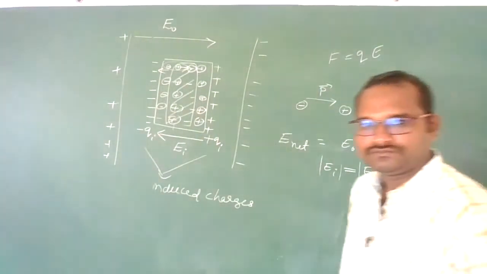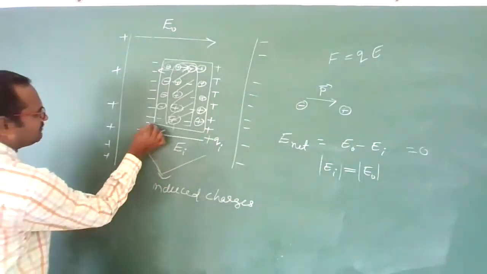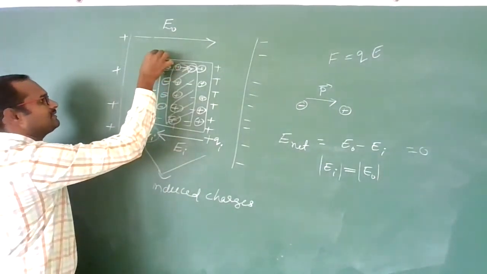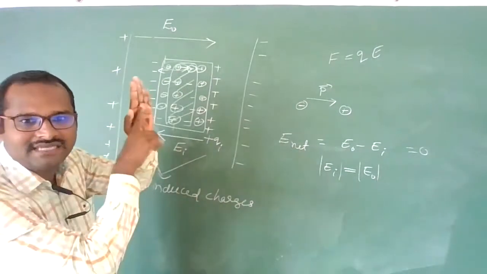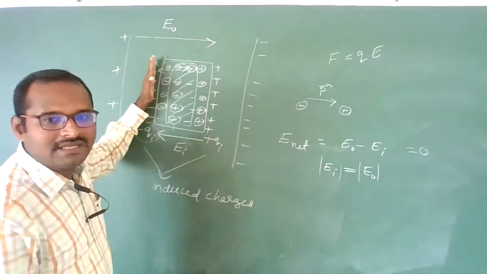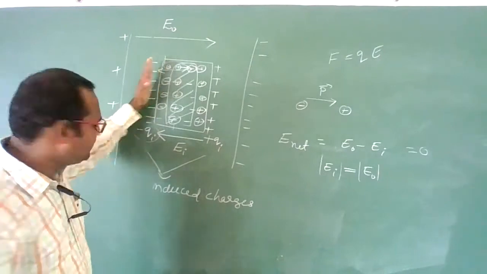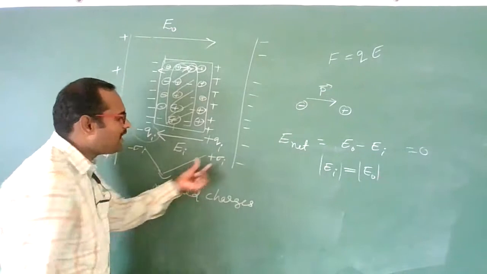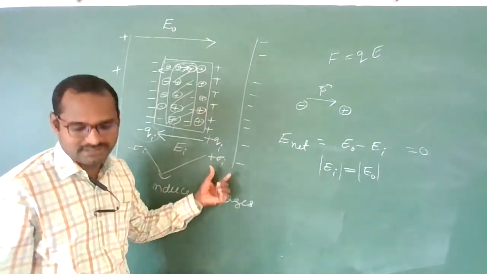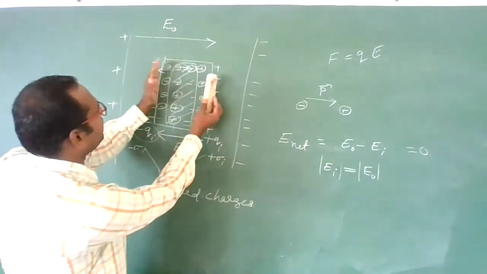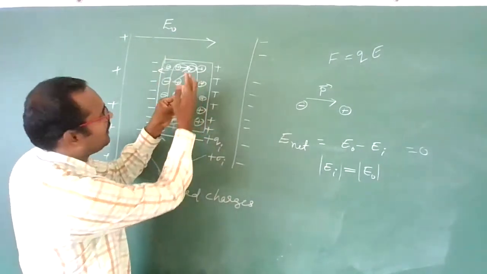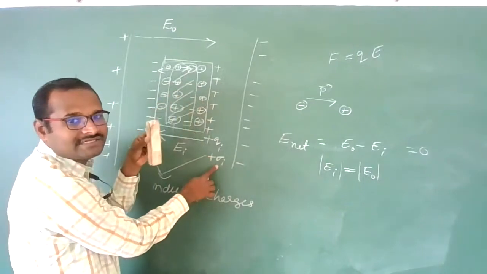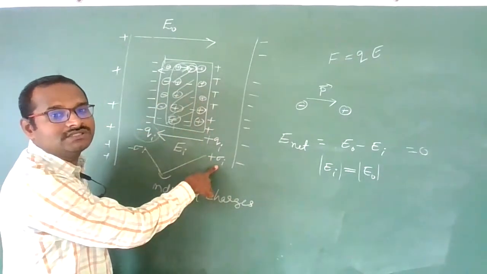Now, you can call this Qi, let us suppose this is having some surface area. Then you can write minus sigma I here, plus sigma I. Sigma indicates surface charge density, that is, on this surface having area A, how much charge is there. This is called induced surface charge density.